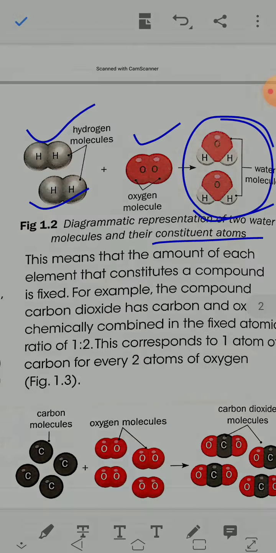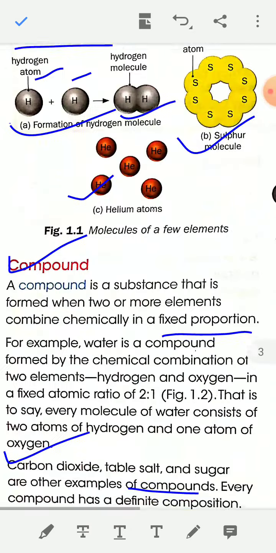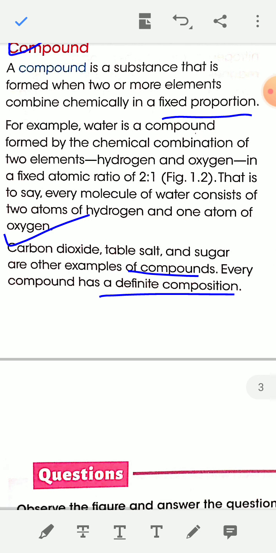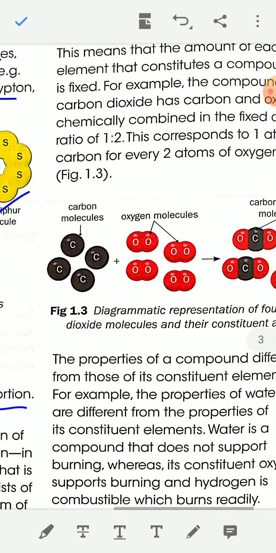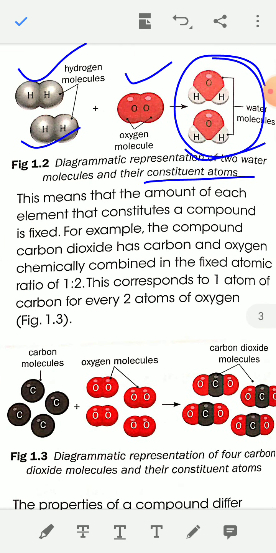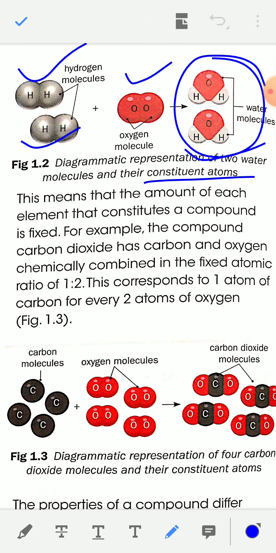I have told you that every compound has a definite composition. This means that the amount of each element that constitutes a compound is fixed. For example, the compound carbon dioxide has carbon and oxygen chemically combined in a fixed atomic ratio of 1:2.